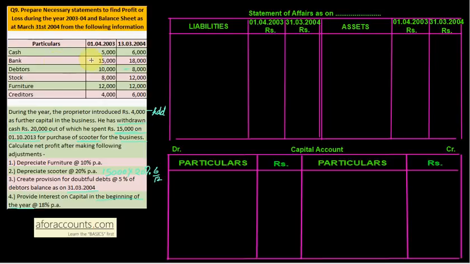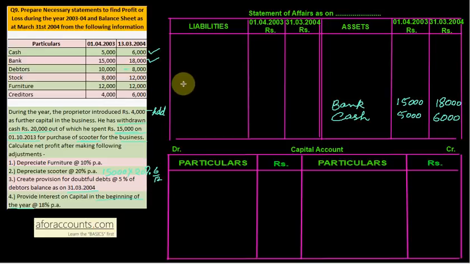Okay, so cash is 5,000 and 6,000. Cash you have to mention 5,000, 6,000. Cash is done. Tick mark लगाओ. Bank 15,000, 18,000. Okay, this is also done. Debtors 10,000 and 8,000. 10,000 is your opening debtors and 8,000 is closing debtors.